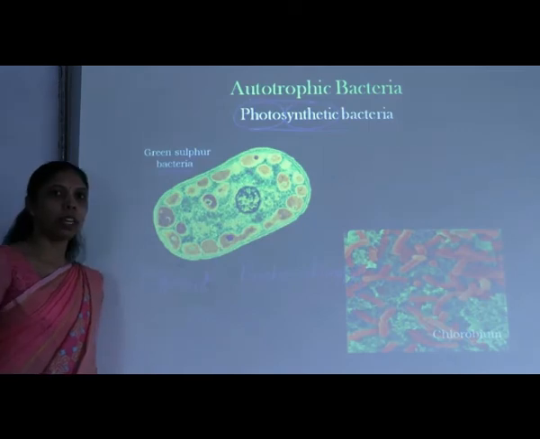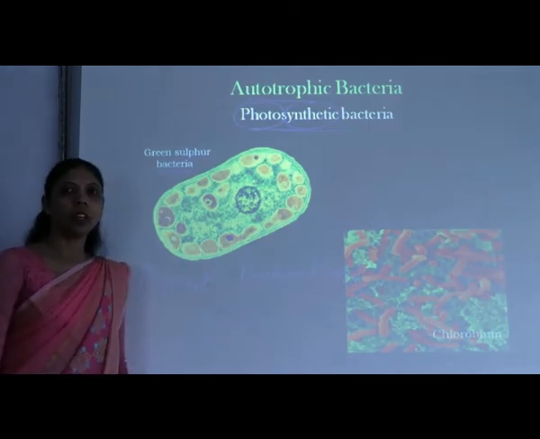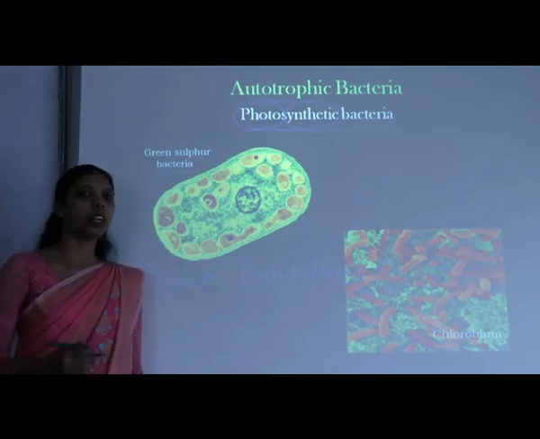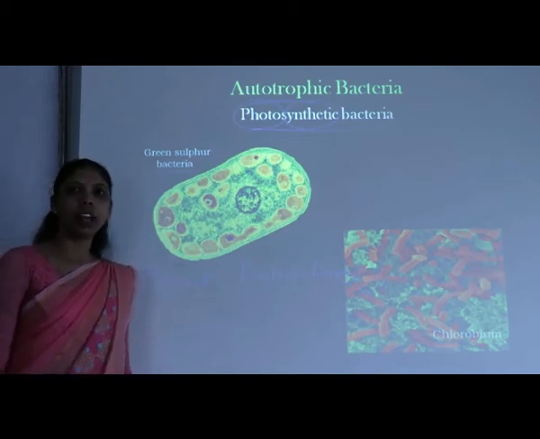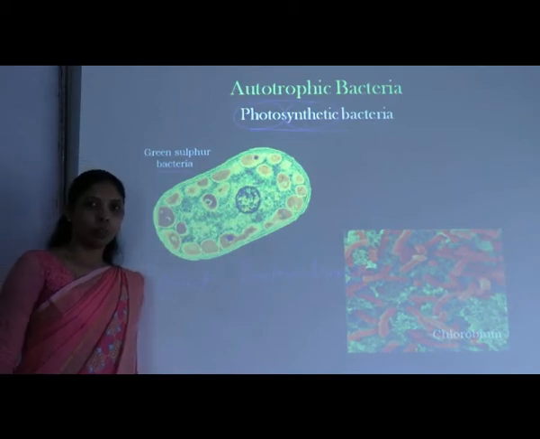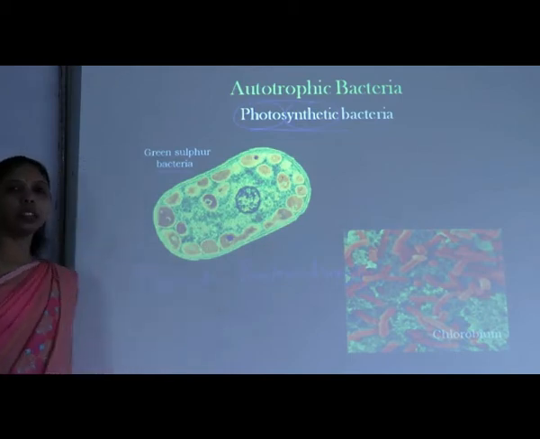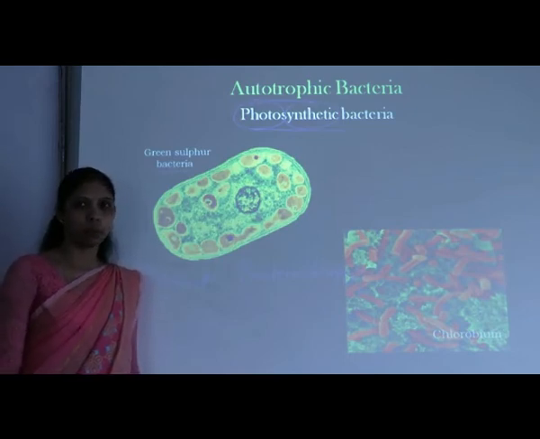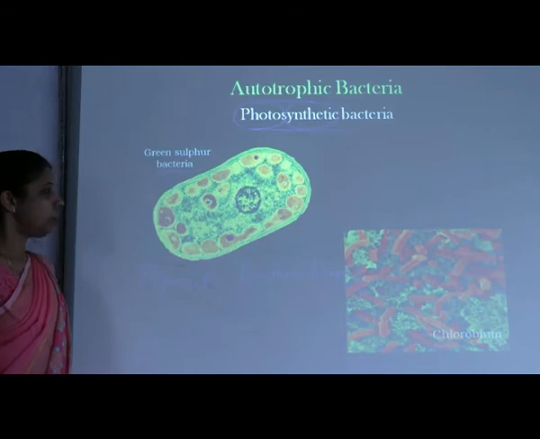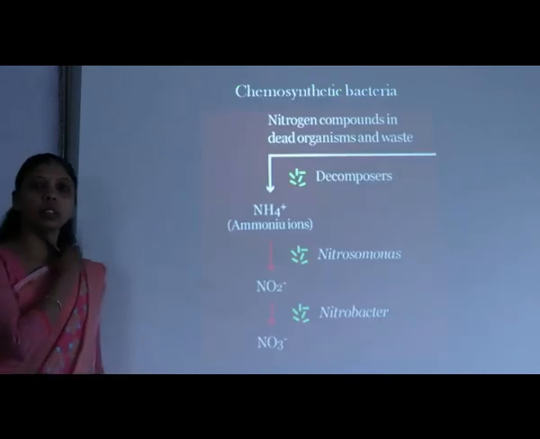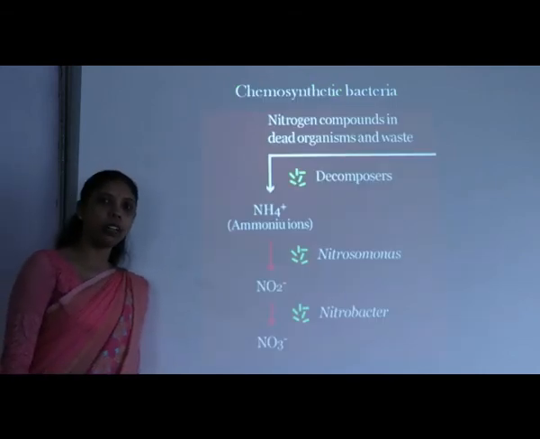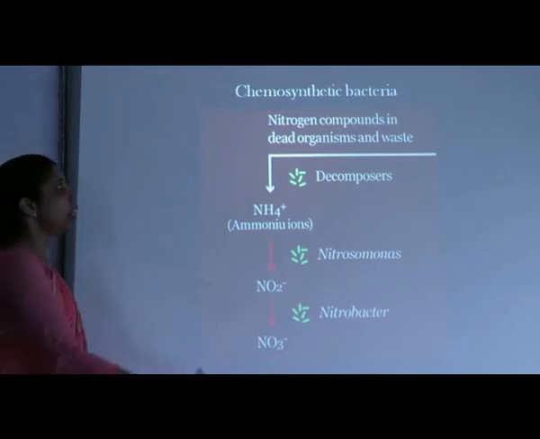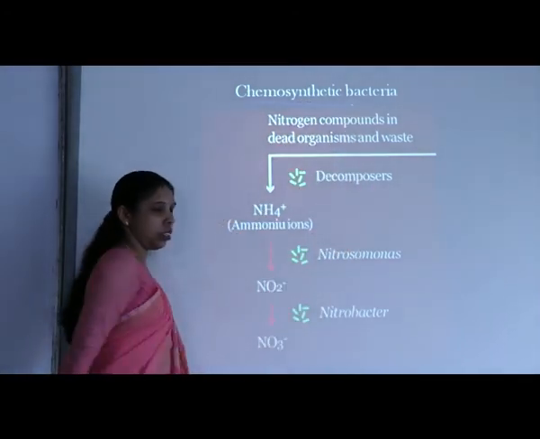Bacteriochlorophyll is the pigment present in the bacteria which enables the bacteria to capture the sunlight and to convert that sunlight into the chemical energy. If the bacteria is not having this bacteriochlorophyll, that is the light capturing pigment, then what happens? Let us see. If the bacteria is not having any photosynthetic pigment, then it will go for another mode of autotrophism that is called chemosynthesis.